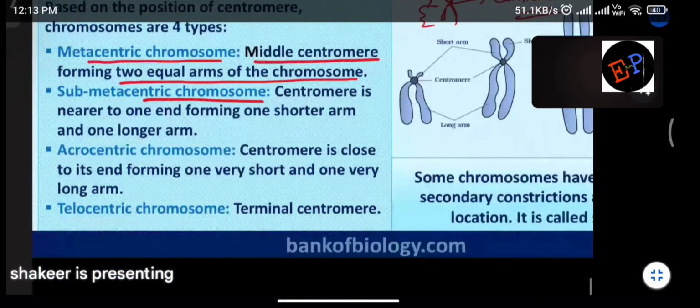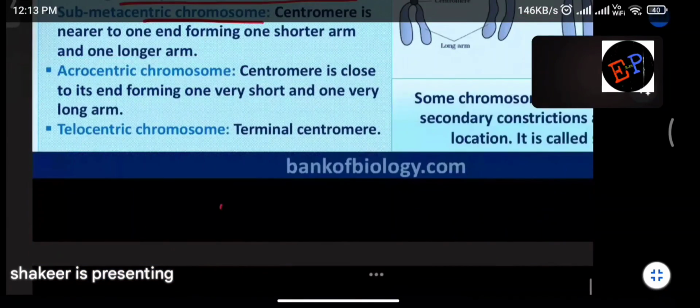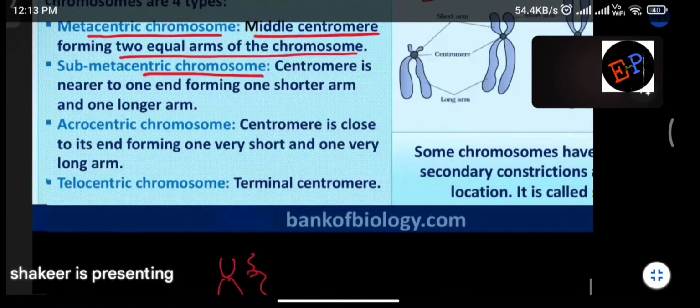How can you say the arrangement of this one? So these are the two arms, and the next two arms are like this. Are you able to understand? If one pair of arms is very small and the other pair is very big, then they are called acrocentric chromosome. And telocentric chromosome. Telocentric chromosome means the centromere is present at one end of the chromosome. It means there is no division of small arm and big arm. Are you able to understand? Then this type of arrangement you can call a telocentric chromosome.